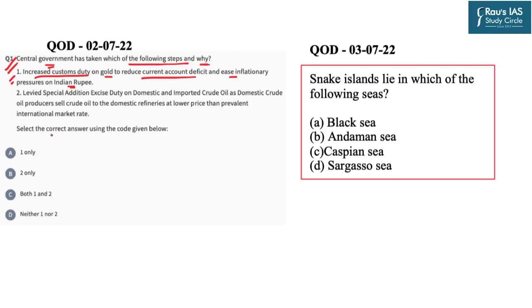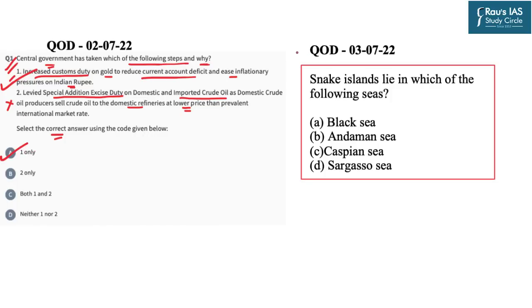Since you have to find the correct answers, statement 1 is correct. Second, levied special additional excise duty on domestic and imported crude oil as domestic crude oil producers sell crude oil to the domestic refineries at a lower price than prevalent international market rate. This statement is incorrect and hence option A is the correct answer.